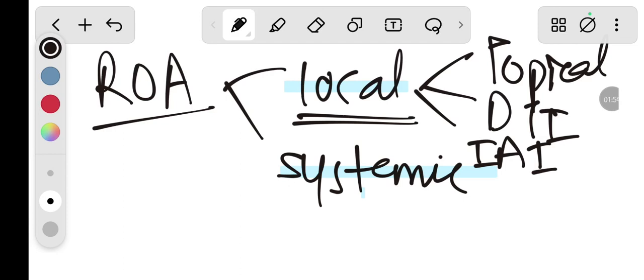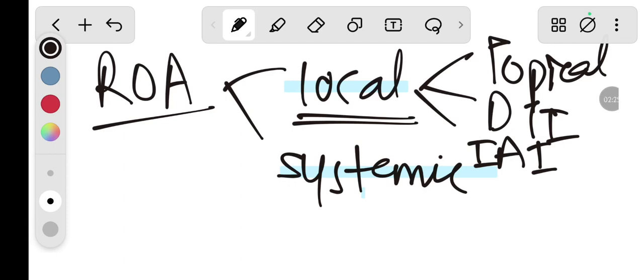And the deep tissue injections are like the hydrocortisone acetate injection for the knee joint, for the knee pain, then the retrobulbar injections, the hydrocortisone acetate injection behind the eyeball. These are the injections that we use as deep tissue injections for a local action.